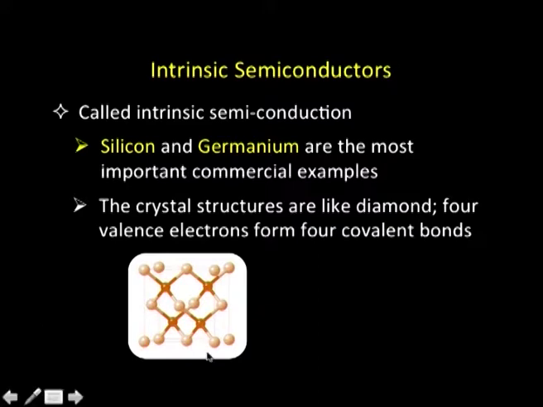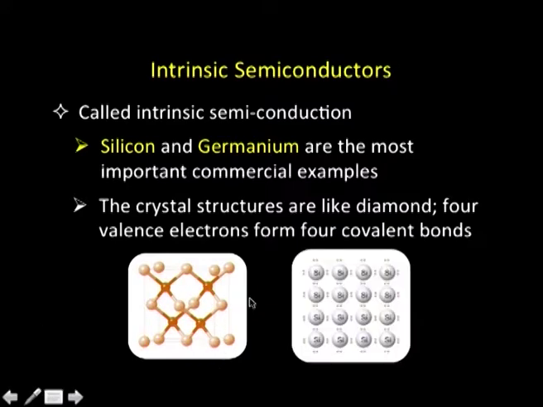Typically such structures are difficult to represent, so we take recourse to a 2-dimensional representation, wherein we show these atoms here. All these are silicon atoms. If you look at any one of them, it is bonded to 4 neighbors: 1, 2, 3, 4, and so on and so forth. We can see that each bond is shown in terms of an electron pair. So the 4 electron pairs surrounding a silicon atom indicate that it is bonded to 4 silicon atoms in the neighborhood. That is how we represent silicon.